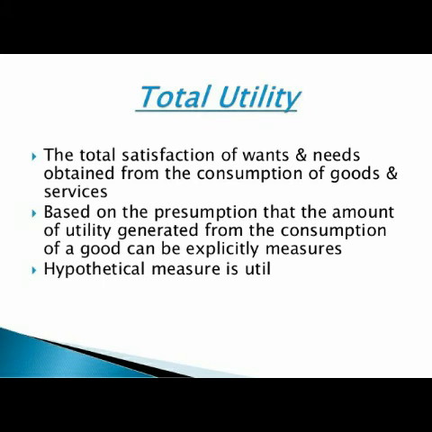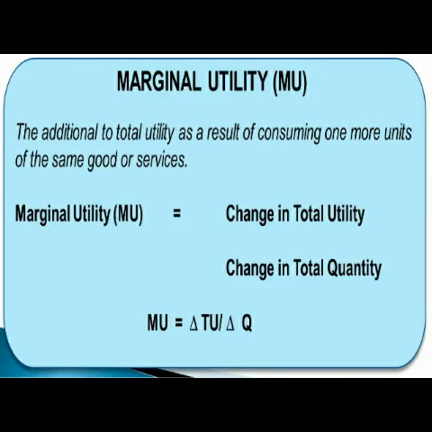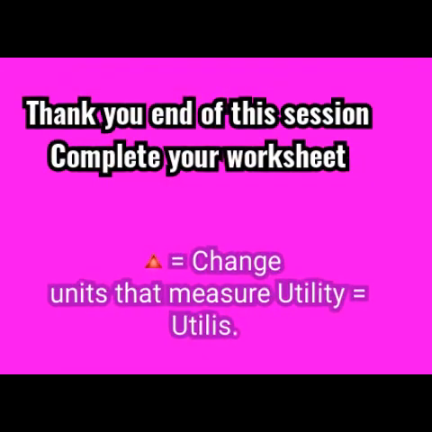Now total utility, that means total satisfaction of wants and needs obtained from consumption of goods, is based on the presumption that the amount of utility generated from the consumption of goods can be explicitly measured. That means all utility can be measured. That's very hypothetical. What is marginal utility? Just see, change in total utility divided by change in total quantity. And you see a triangle. This is a new introduction called del, or delta value. So delta TU divided by delta Q.